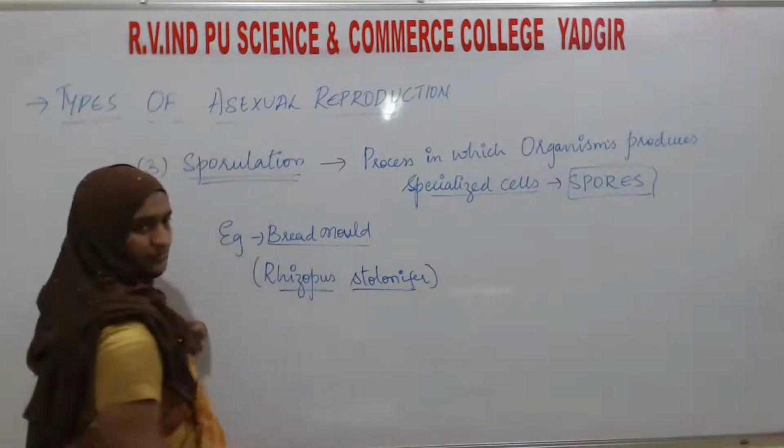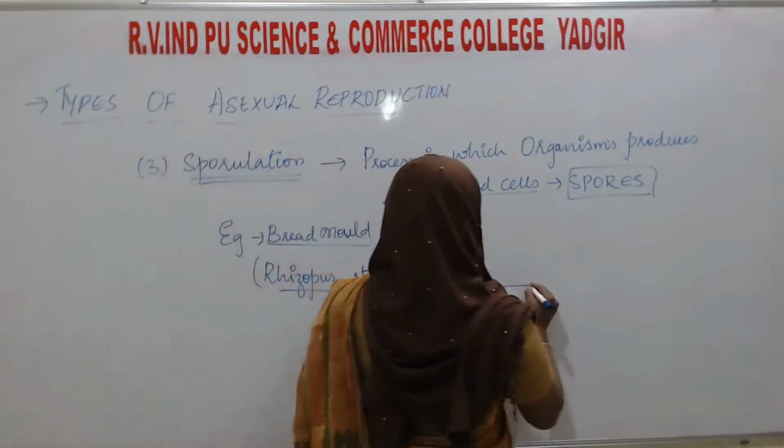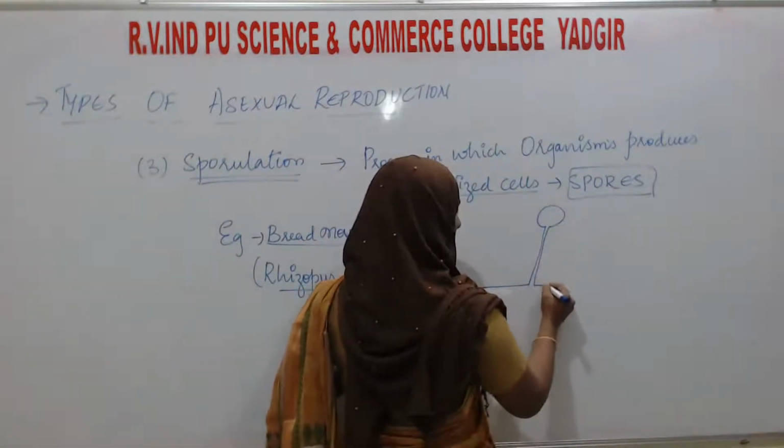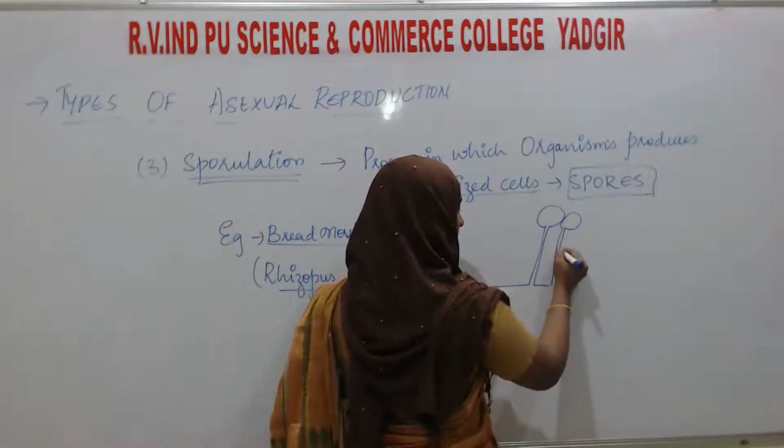Here, for example, this is the parent body of Rhizopus stolonifer or bread mold.